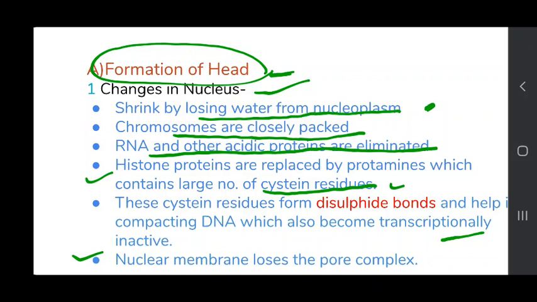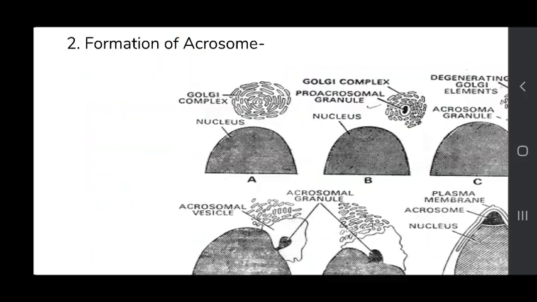Next, I have told you that there are changes in the nucleus, and the second is the formation of acrosome. How? Now formation of acrosome. As I told you, all the cell organelles are present in the spermatid. So the Golgi complex is also present in the spermatid.